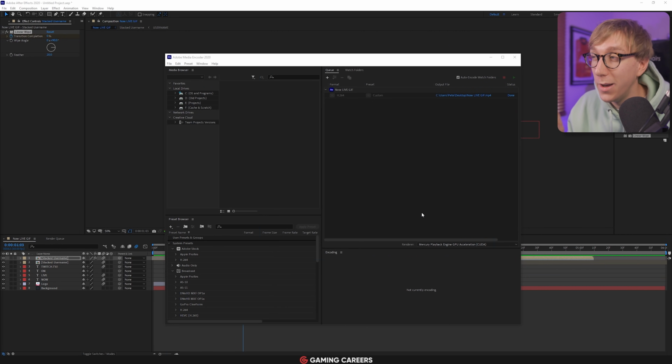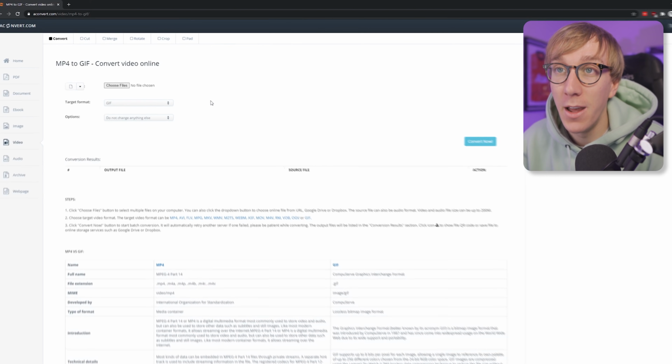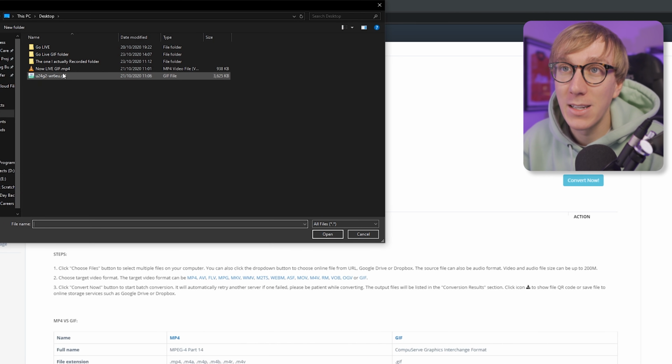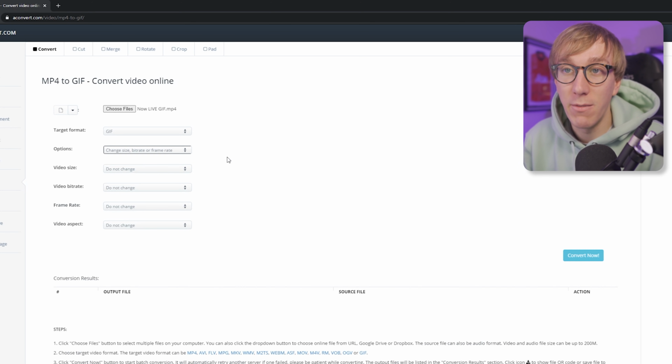And the last thing we need to do is convert the MP4 to a GIF. So I've included a link down in the description below to my favorite MP4 to GIF converter. It's very, very simple. You simply select the MP4 file that we just rendered out. Our target format is a GIF. And then we have some options if we want to change the video size, bitrate, frame rate, or aspect ratio.